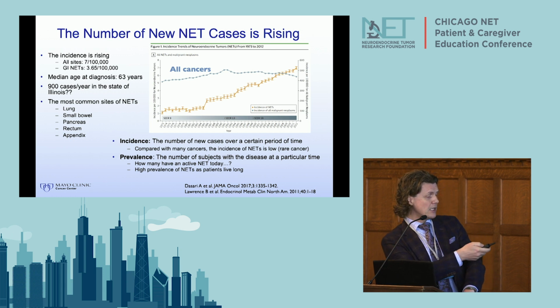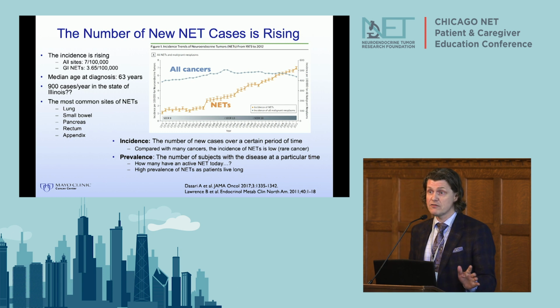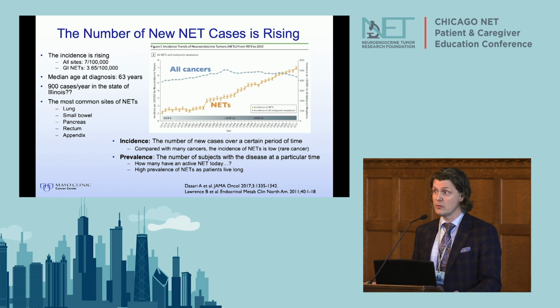And if you look at the next curve, these are the NETs. You can see that they have continued to increase. So we're diagnosing more and more and more. From the early 70s until now, there has been about a 6-fold increase in the number of new neuroendocrine tumor diagnoses. So we think some of this is actually from just better diagnostics.